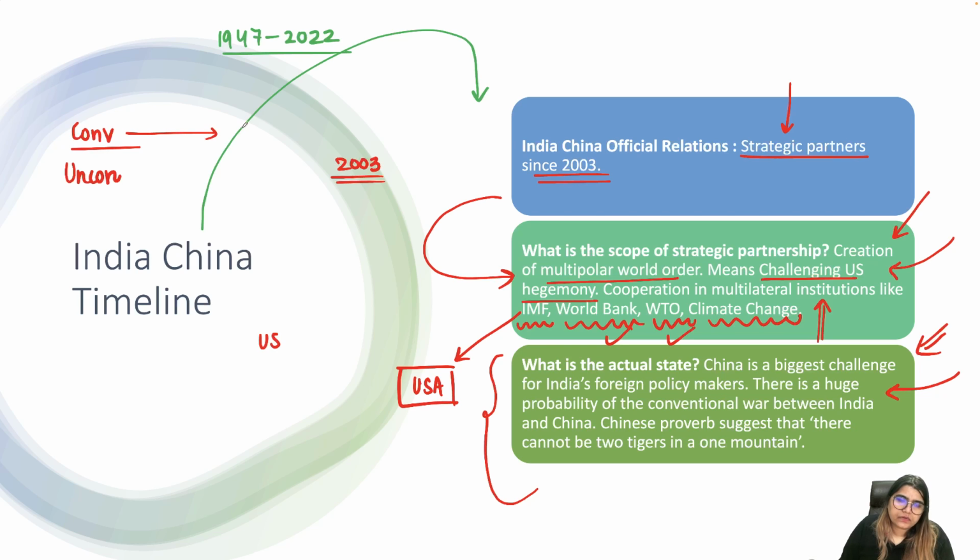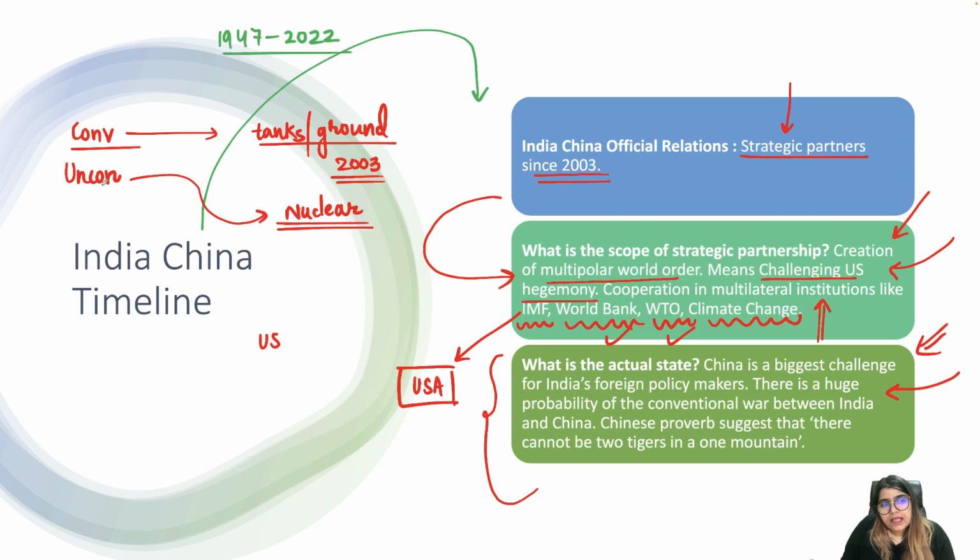Conventional war means when you use tanks and guns and everything on the ground. That is conventional war. But when you use nuclear weapons, biological weapons, something like this, that is unconventional war. So there's a high probability of a conventional war happening between India and China.